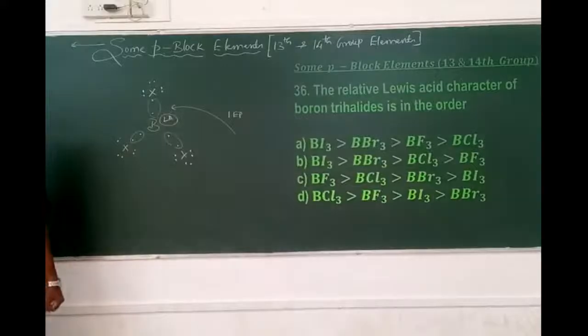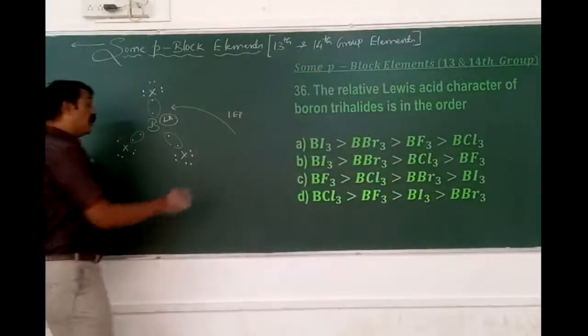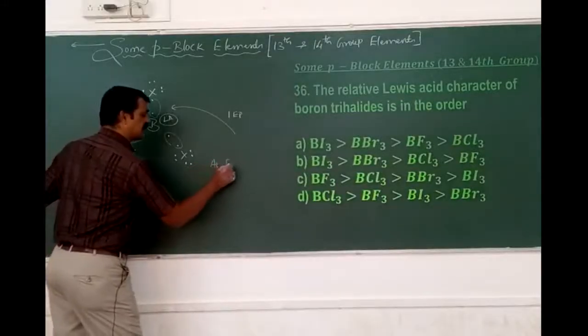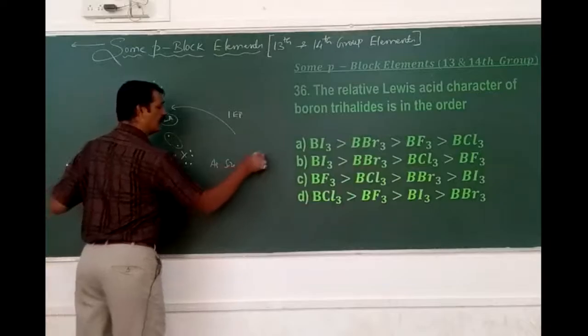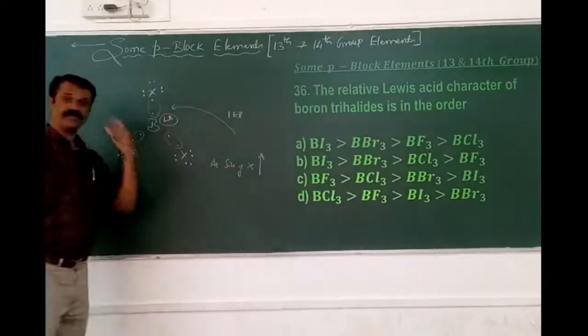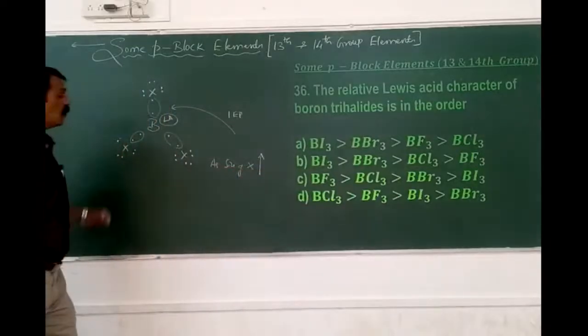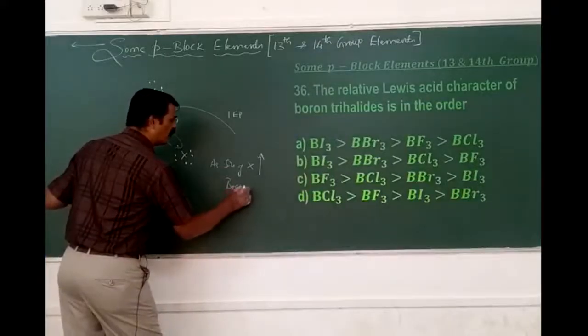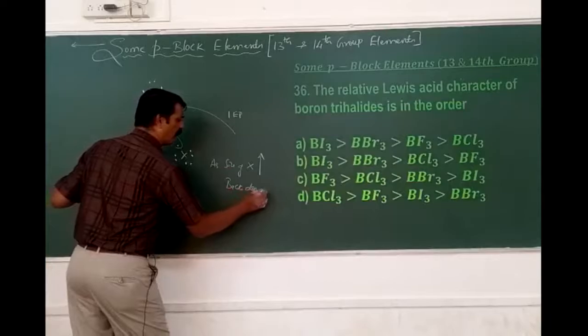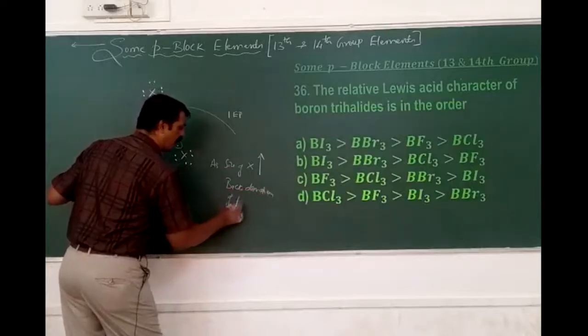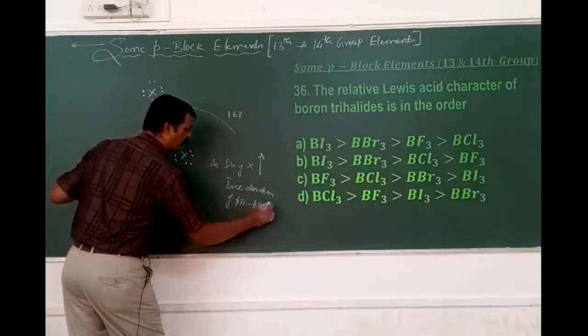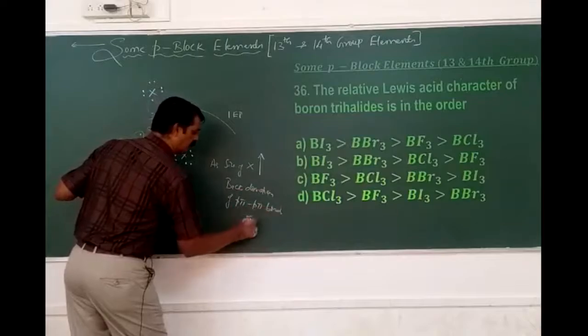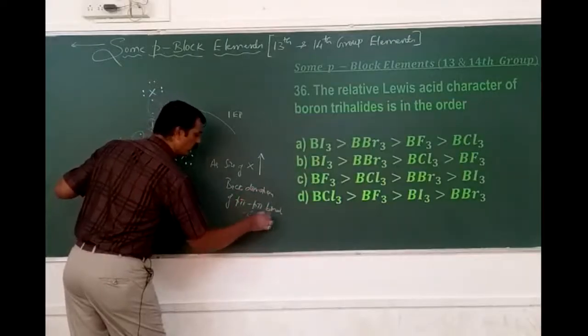Okay. As the size of the halogen increases, the back donation of p pi, b pi bond formation, bonding electrons goes on decreasing.